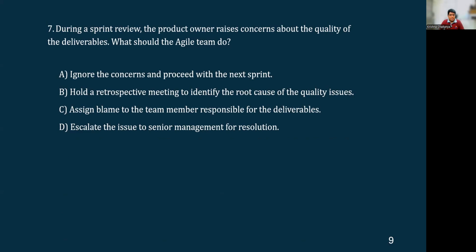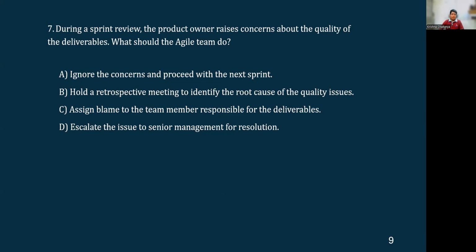Option A, ignore the concerns and proceed with the next sprint. This is definitely not the right approach because ignoring the concerns is like we are compromising on the quality, right? Again, the product owner is the face of the customer who understands very well what the customer requirements are and how we should meet them at which level of quality. So ignoring the concerns is like ignoring the quality deliverable to the customer. So that's not the right approach.